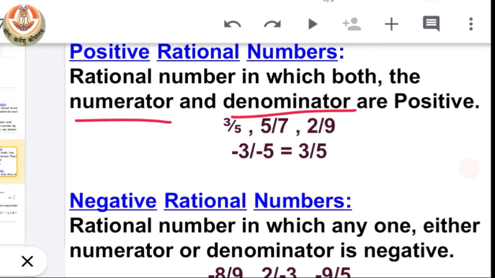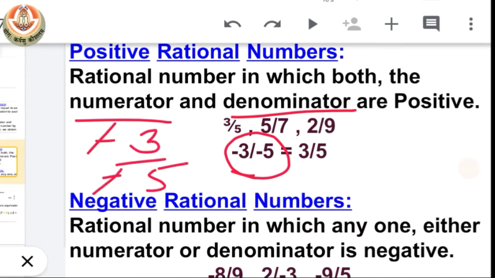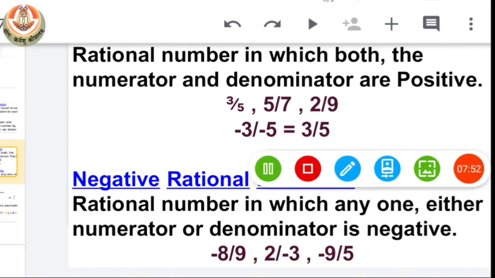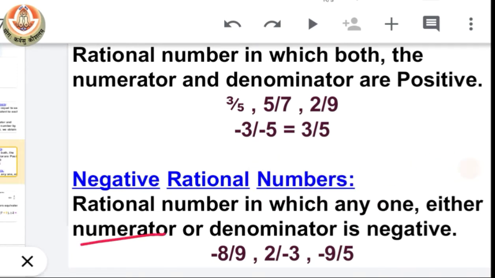Now in this example, focus on this example, we have negative 3 and negative 5. So negative will cancel out with the negative of 5. So we have 3 by 5. That is why negative 3 upon negative 5 is considered a positive rational number. Now negative rational number means a rational number in which any one, whether numerator or denominator, is negative, is termed as negative rational number. You can see here we have few examples.